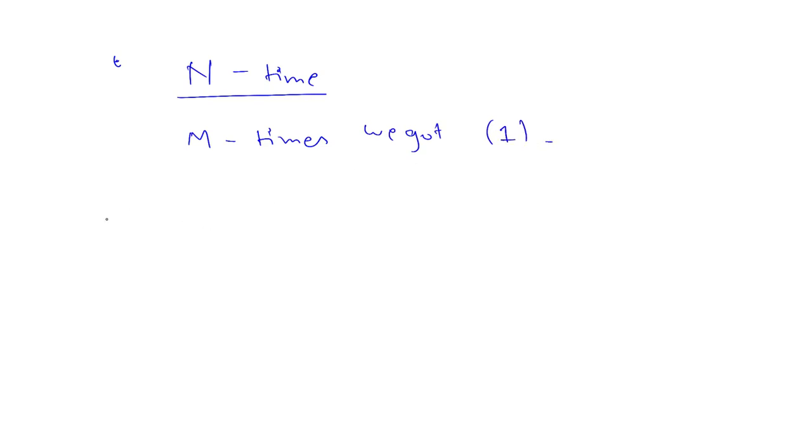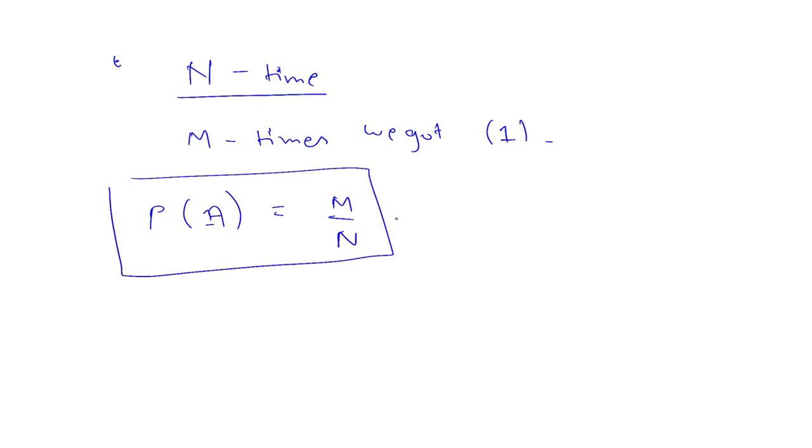Suppose we cast a die n times. This is the number of trials, and m times we got 1. Is the probability of getting 1, P(A), given by m by n? The answer is no,